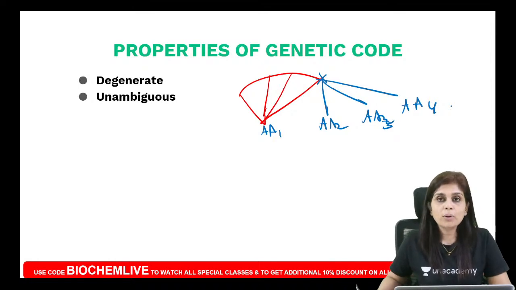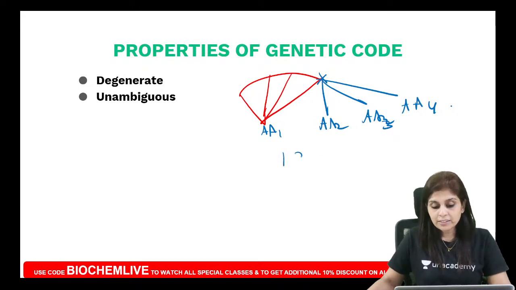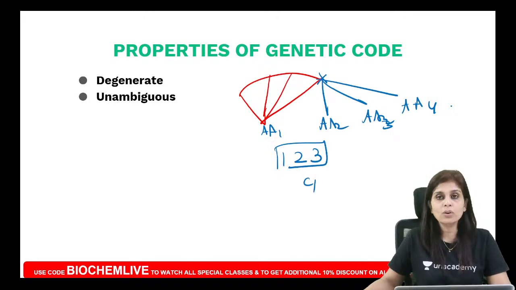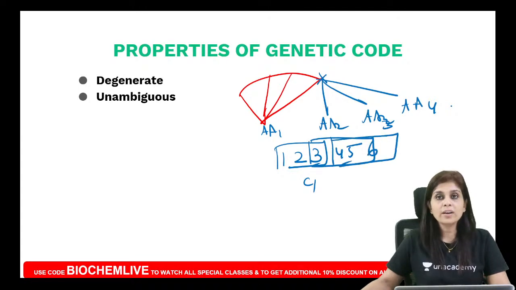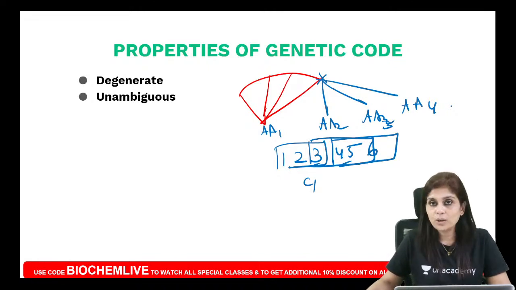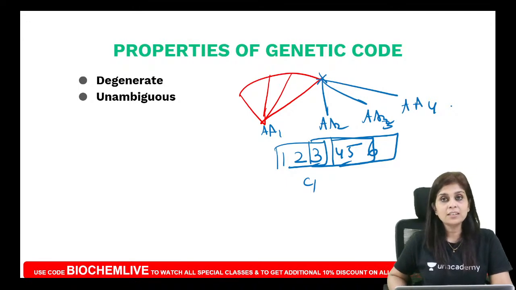And the third property is it is non-overlapping. What do you mean by non-overlapping genetic code? Will you ever say I will use first, second and third nucleotide as the first codon, and I am going to use third, fourth and fifth as my second codon? Let me use 4, 5 and 6 as my third codon. Do you ever overlap one codon with another? We don't do that, right? That is why we say it is a non-overlapping genetic code.